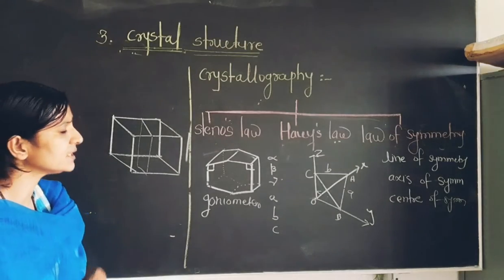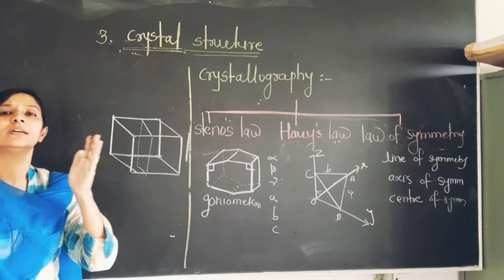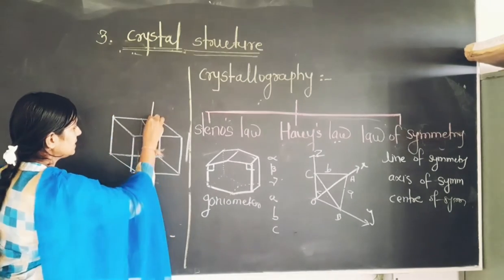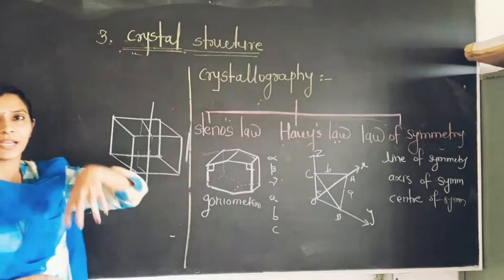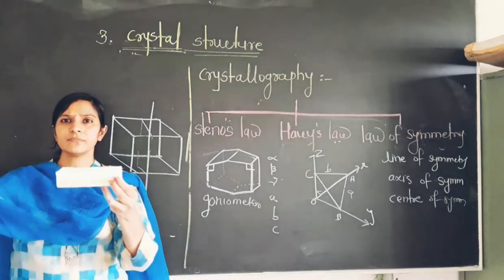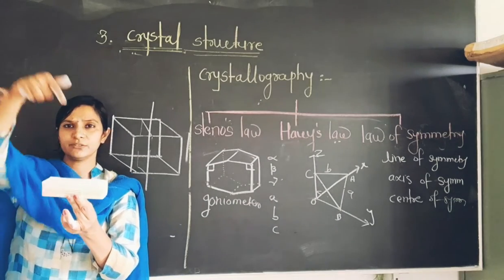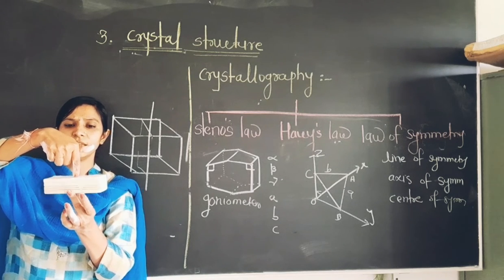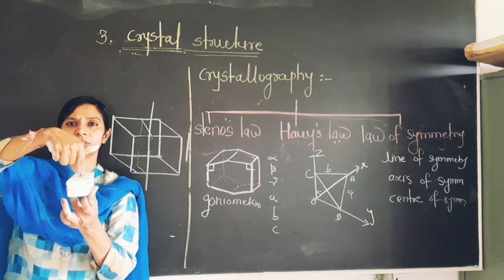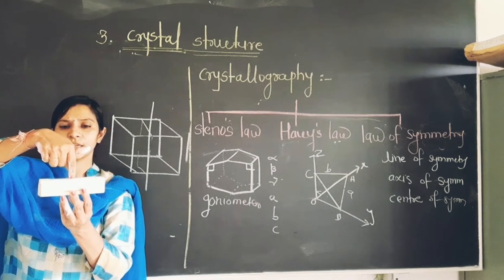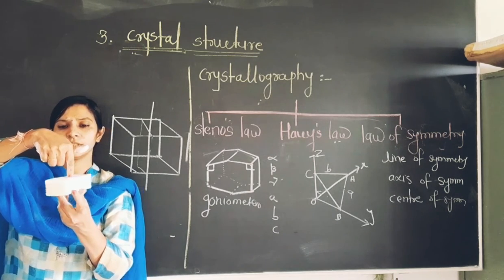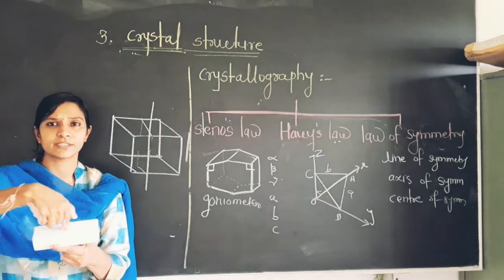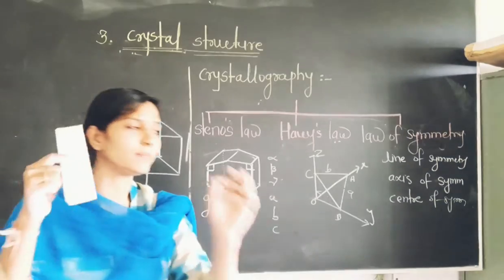Now next one is the axis of symmetry. So friend, here is also the same thing. It is imaginary. You just consider one axis passing through the center of that crystal, like this. And when we rotate, you just imagine that the axis passes through the center of the crystal, and when we rotate it 2 times, 3 times, after 180 degrees, I will get the same reflection of the crystal, and therefore it is the 2-fold axis of symmetry.